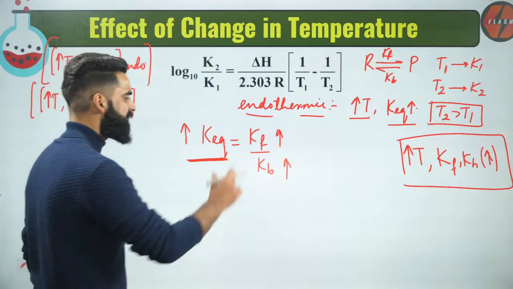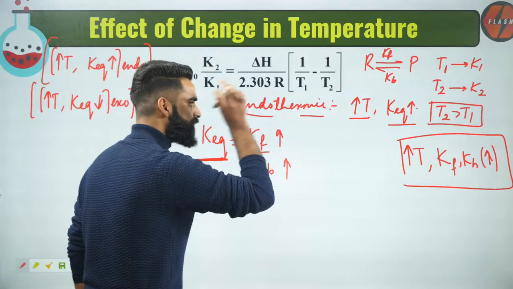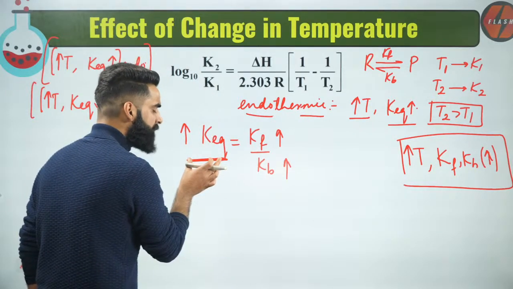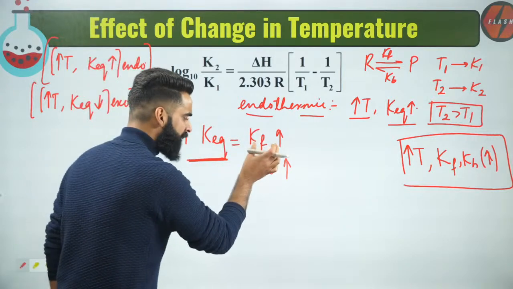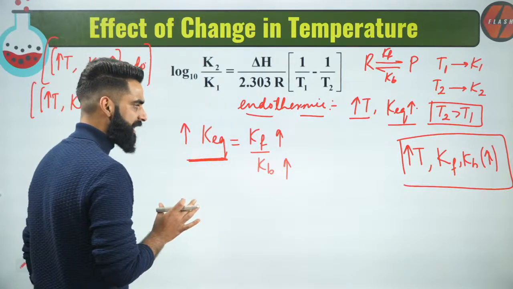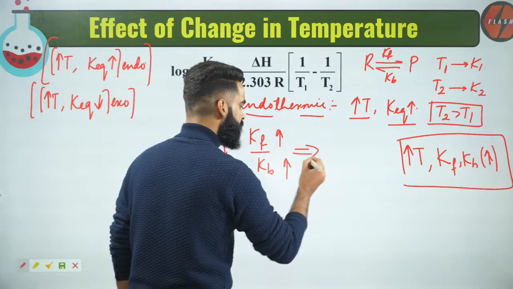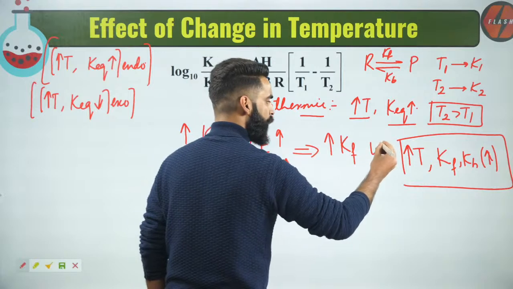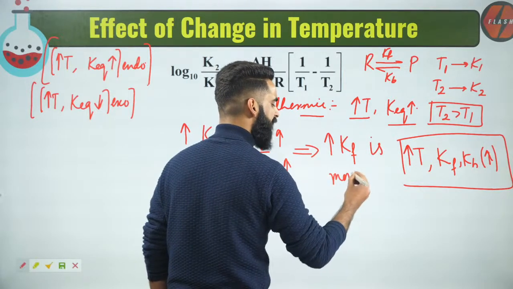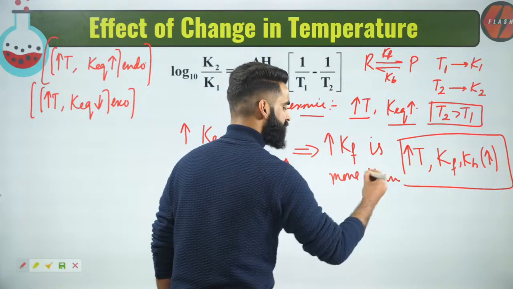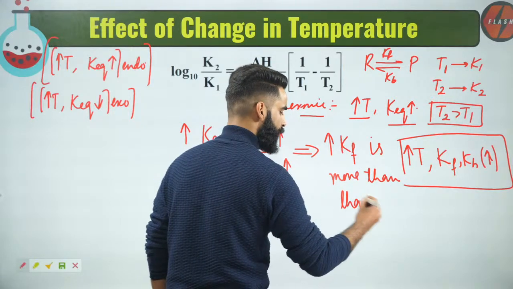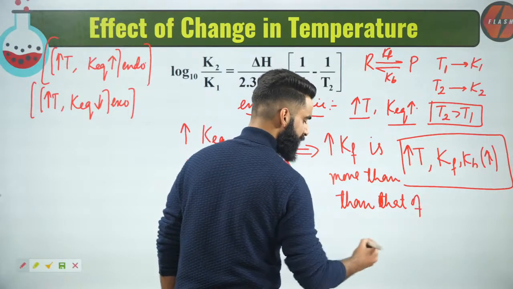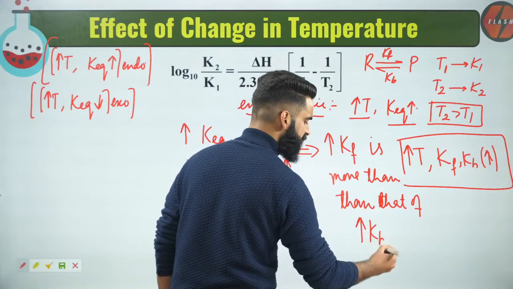Simple, guys. On increasing the temperature for the endothermic reaction, K equilibrium increases. Kf value increases as well as Kb value increases. Yes, but people, the increase in the value of Kf will be more than that of the increase in the value of Kb.